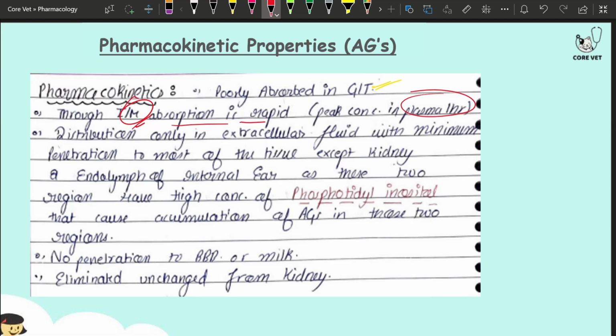Now, talking about its distribution, the penetration into tissues is minimal except at two sites: the kidney and the ear, where the penetration is good. In the extracellular fluids of other tissues, the penetration is minimal, but it has good penetration and good affinity towards the tissue of the kidneys and the perilymph and endolymph of the internal ear. I'll discuss that in the adverse effects.